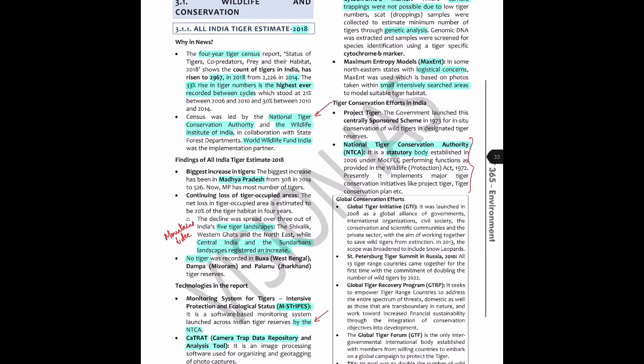So that's what, you're not going to have all the information of one body or one topic in that area itself. Maybe you will get it from some previous page in the same document, or from some other, maybe a test series solution. You should be able to recall here. So when I'm reading this, and because there are previous topics, I'm just gonna write it here. So M stripes, right, and tiger census. That's all you need to know. So now you know, apart from it being a statutory body, these are also the points.